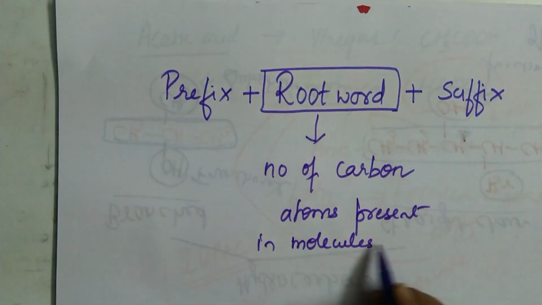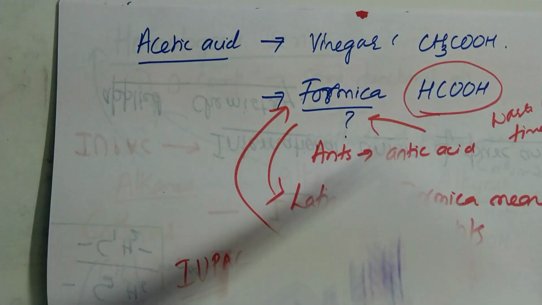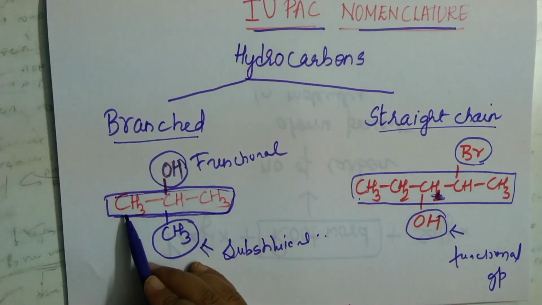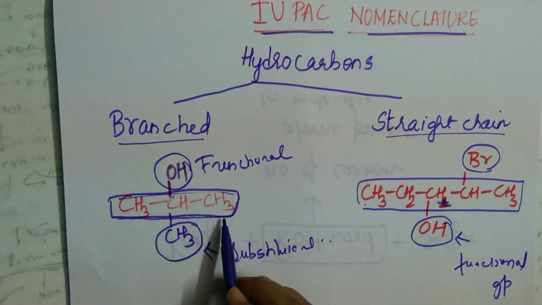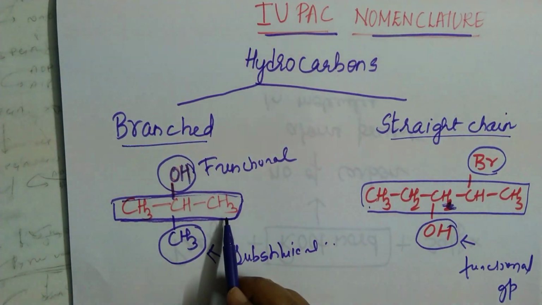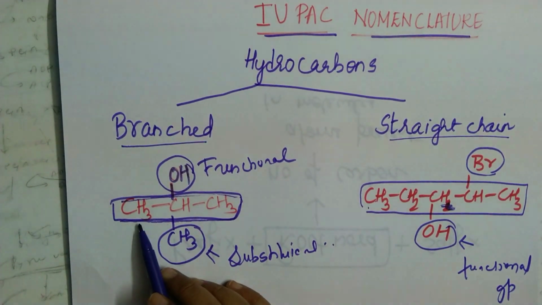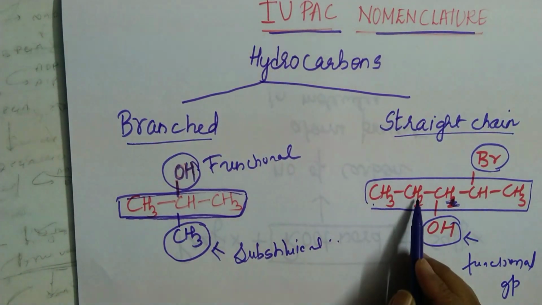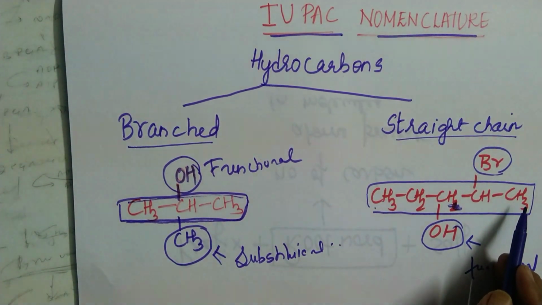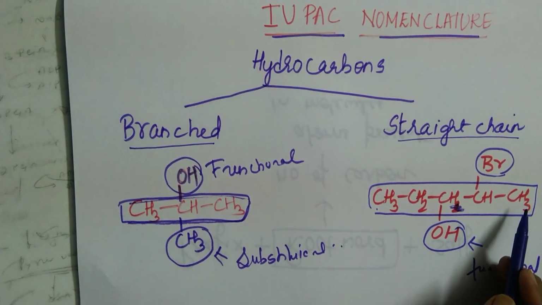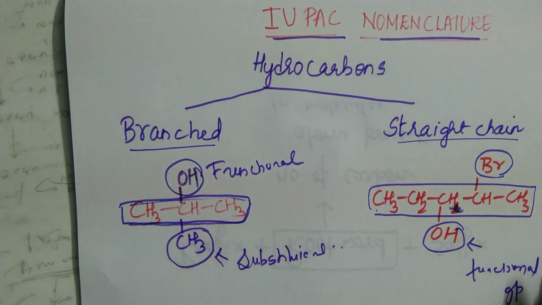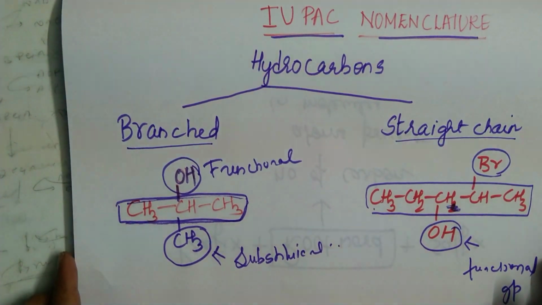So previously I had shown here, in this case, how many carbon atoms are there? 1, 2 and 3. So it's the root word. You have to take it from this. So 3 means it is called prop. In this case 1, 2, 3, 4 and 5. So there are 5 carbon atoms. So the root word is pent. So I will teach you all the root words which you have to remember by heart.